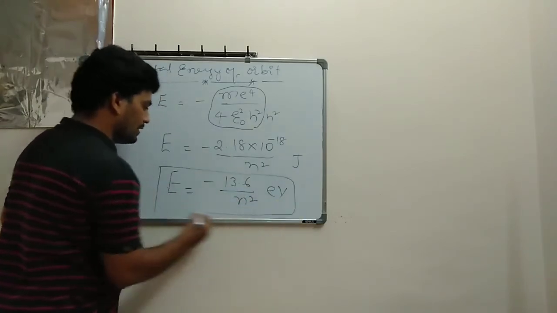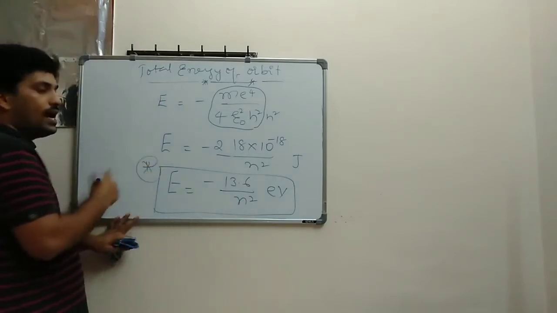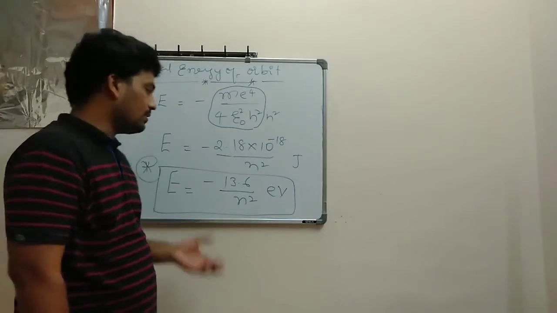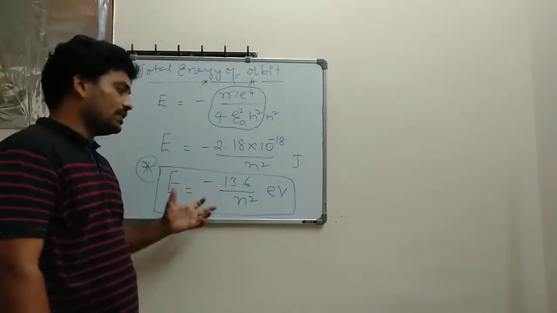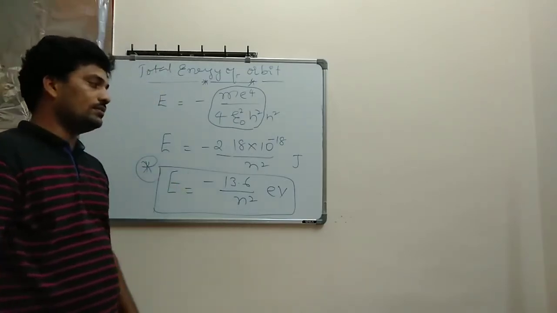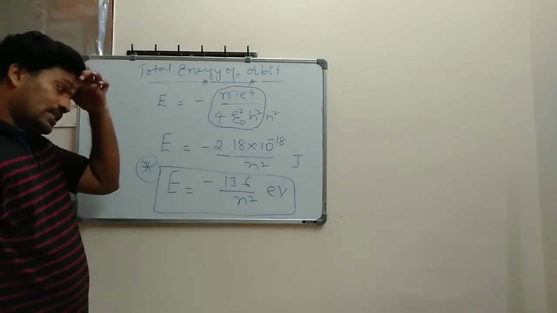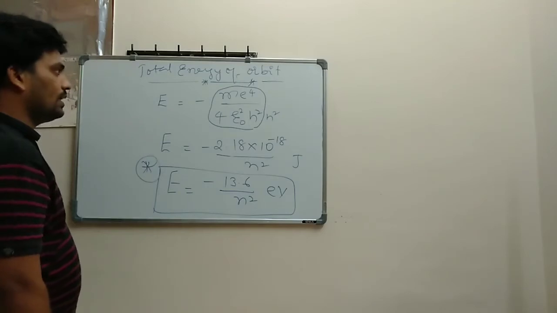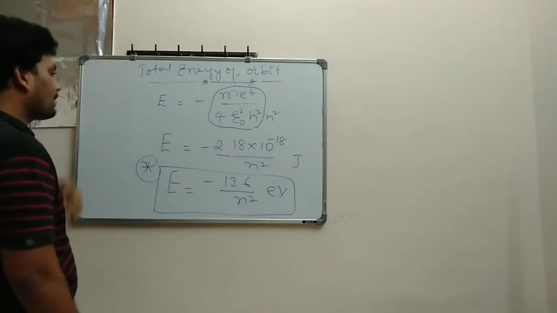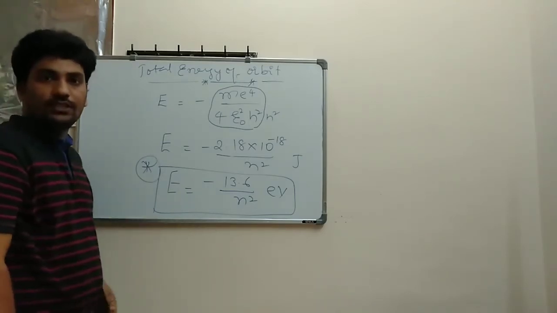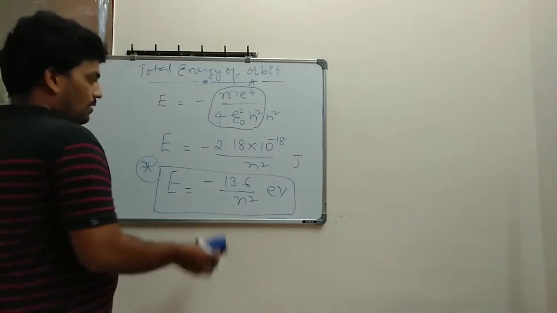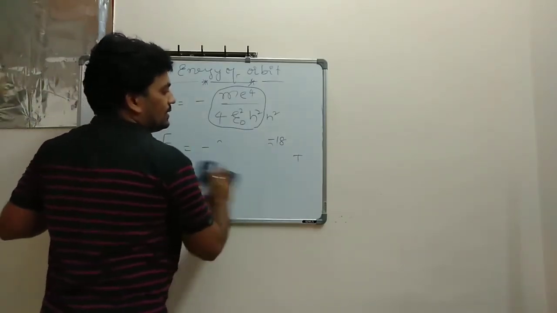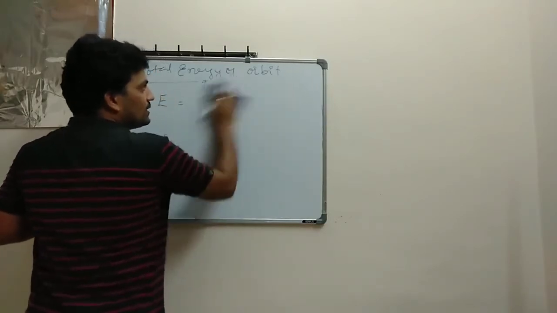Most important relation in the entire atom chapter. In the entire atom chapter, if I speak here, the most important thing is this one. Please note it down. So now this is an orbit. So let's talk about orbits here. Different orbits I am going to discuss now. This is the total energy I got. So a few things I wanted to discuss here.